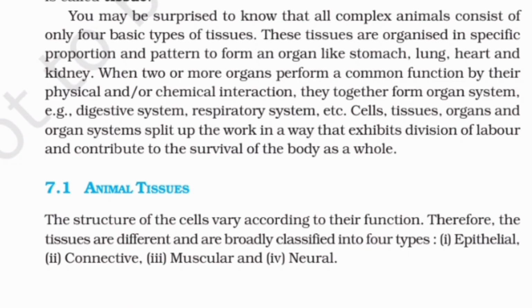7.1 Animal tissues. The structure of the cells vary according to their function. Therefore, the tissues are different and are broadly classified into 4 types: I. Epithelial, II. Connective, III. Muscular and IV. Neural.